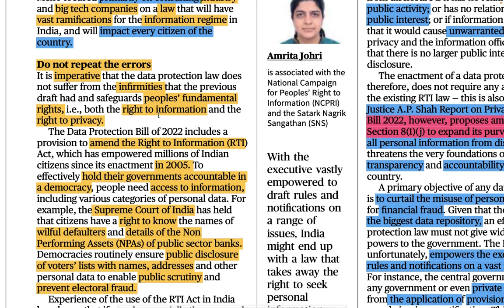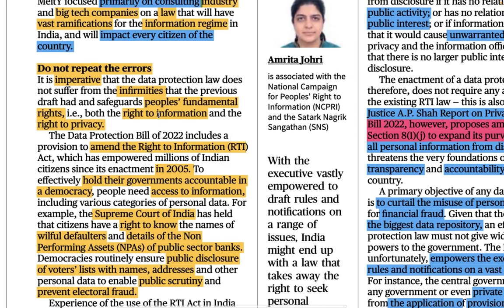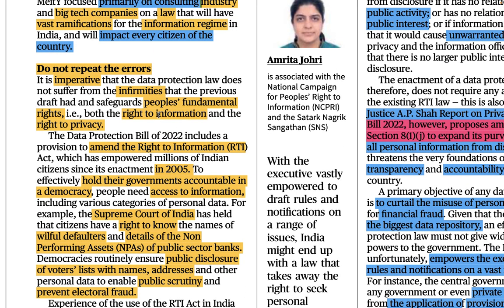Do not repeat the errors. In this particular paragraph, something about this bill which was there before is being reiterated again. That is the heading of the second paragraph: do not repeat the errors. Suppose you have given the mains and might not have studied the English language paper properly, and unfortunately failed in that. I would say to you, do not repeat the errors that you committed in the last attempt. This is the meaning of it.